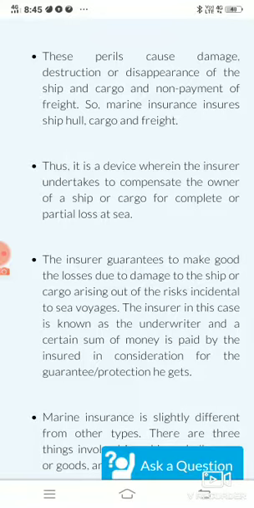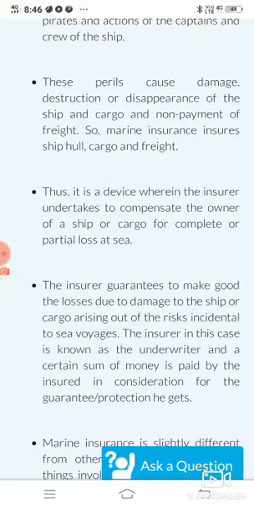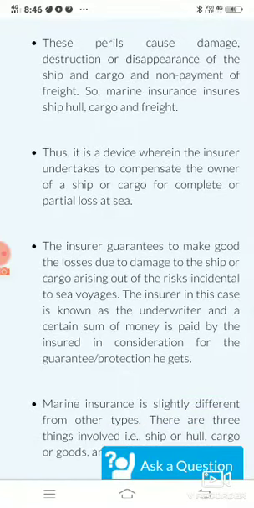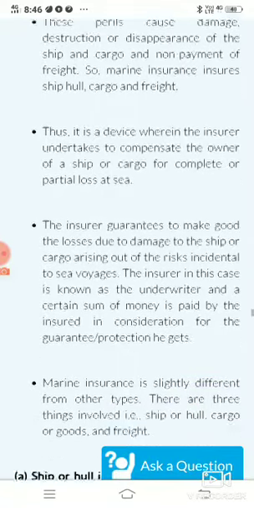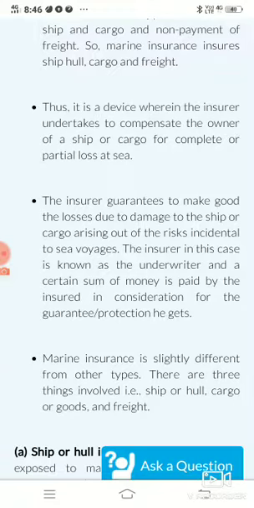Now, this should be clear to you that marine insurance is basically a contract between two parties, the insurer and the insured, where the insured pays a particular amount to the insurer for protecting its ship, its cargo and freight from the losses which can occur at sea. Now, we can say that this is a device wherein the insurer undertakes to compensate the owner of a ship or a cargo for a complete or partial loss at sea.